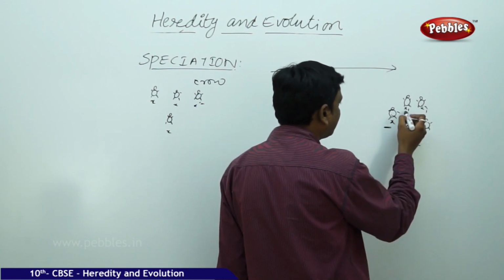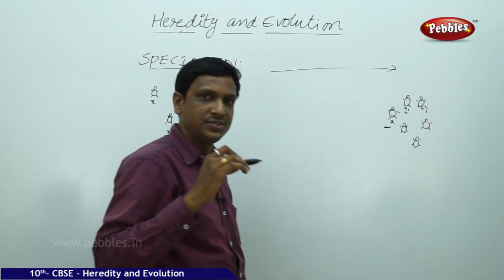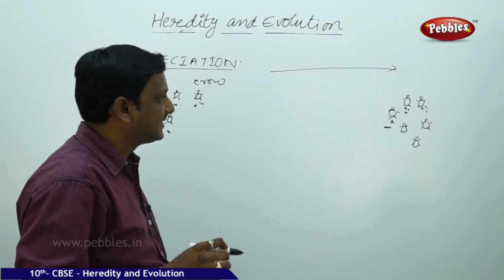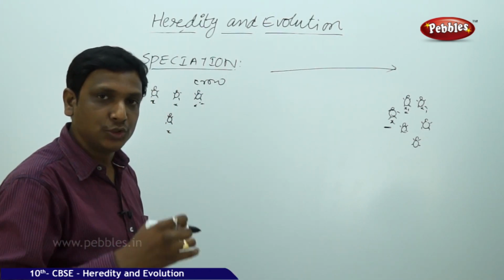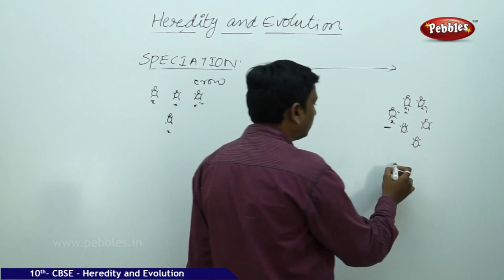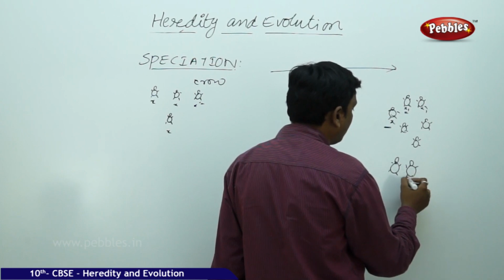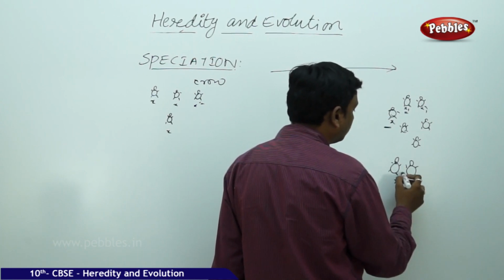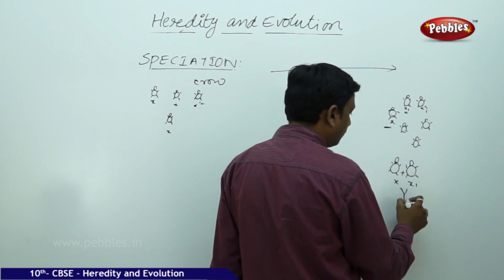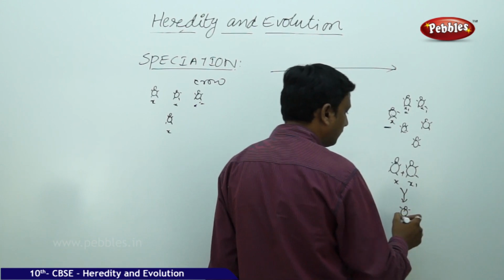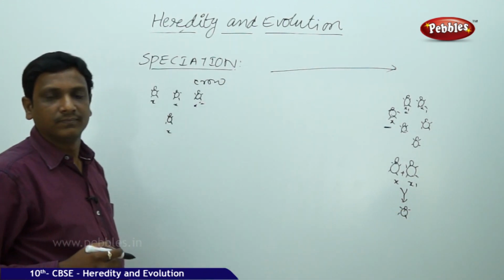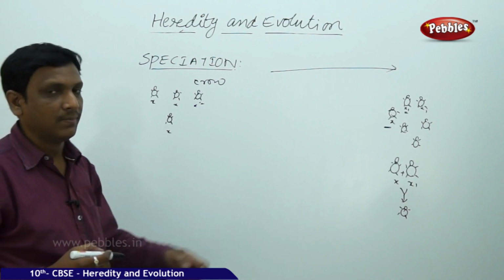Now if this X is able to reproduce, able to mate with X1 in the new location, they produce a beetle.